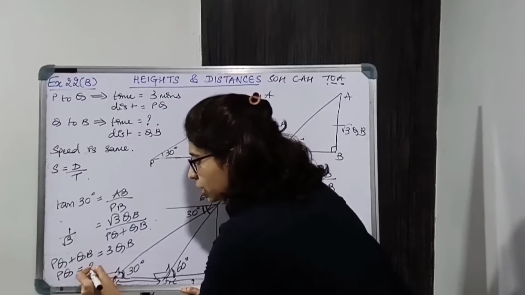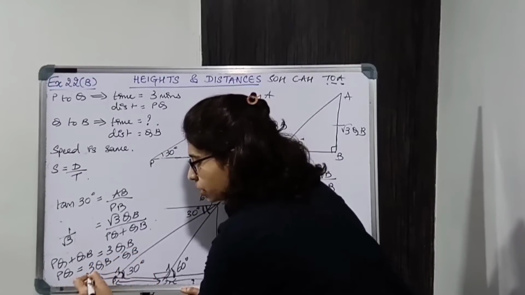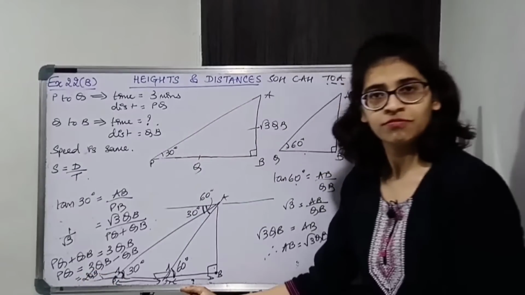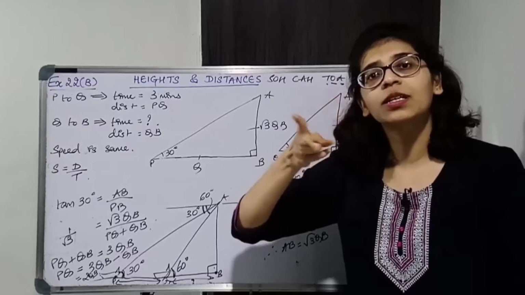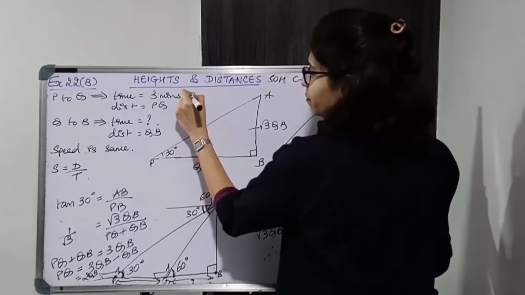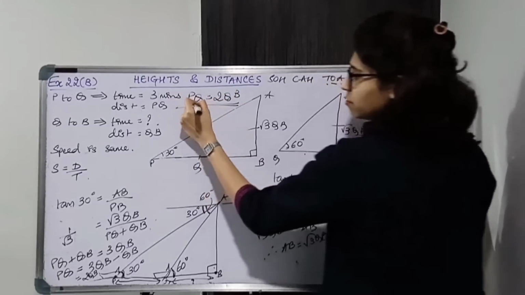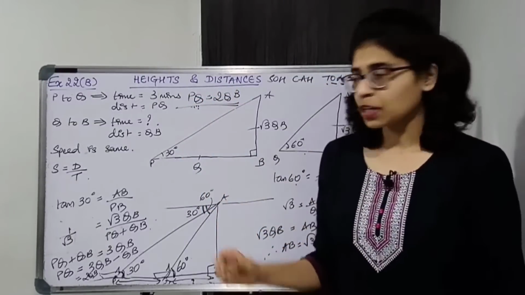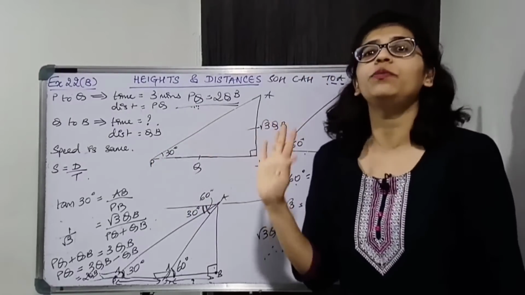PQ is equal to 3 QB minus QB, so that is 2 QB. PQ है, QB है, दोनों distances का relation मिल गया मुझे. PQ is twice QB. We got this relation. So PQ का जो length है it is twice the length of QB.